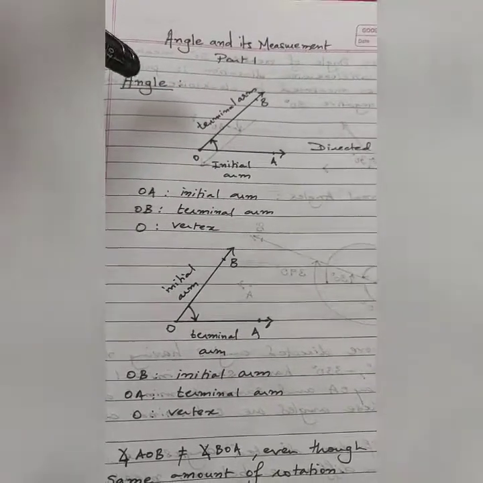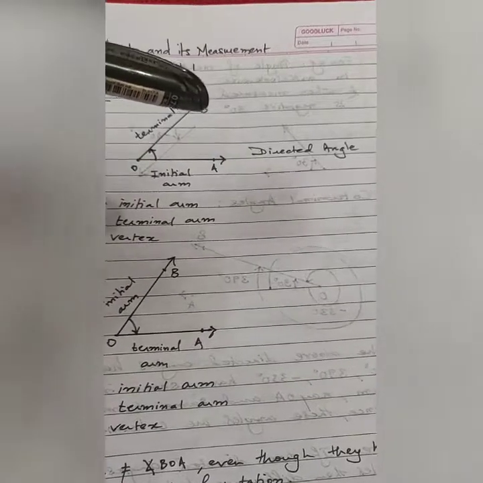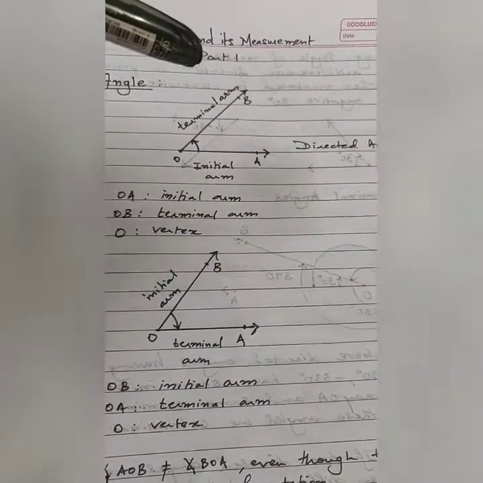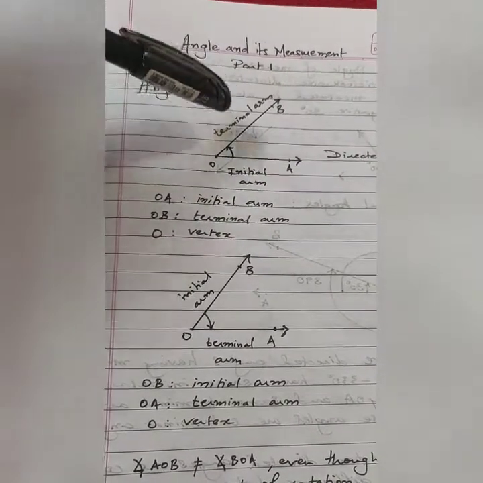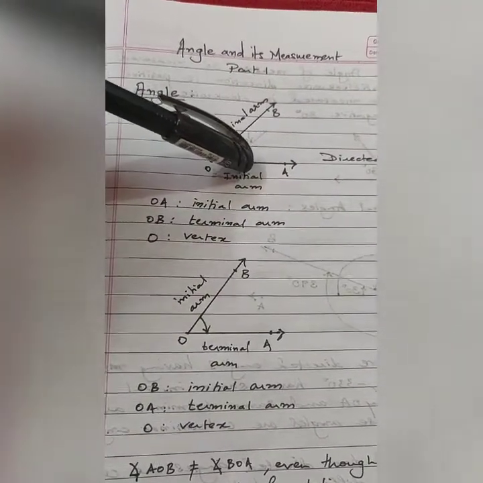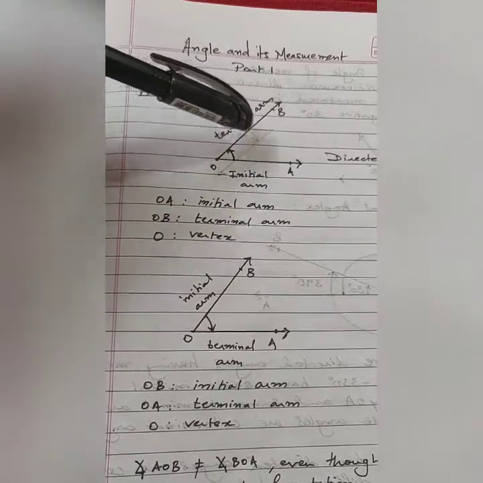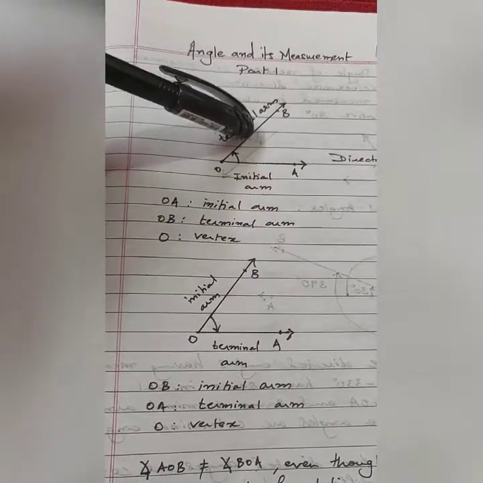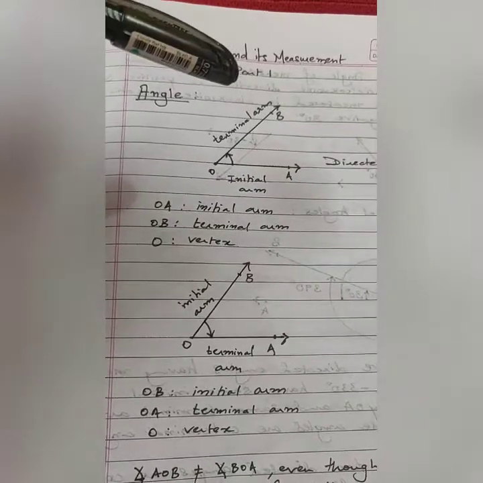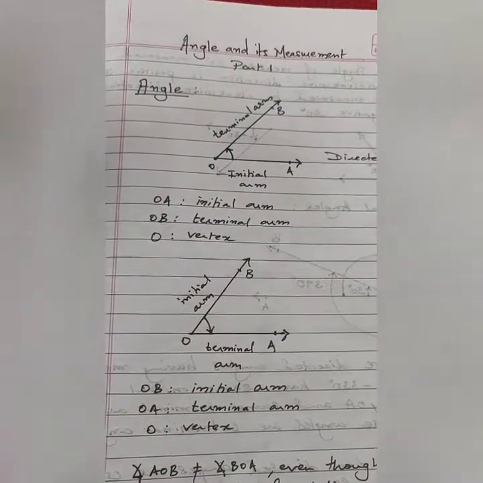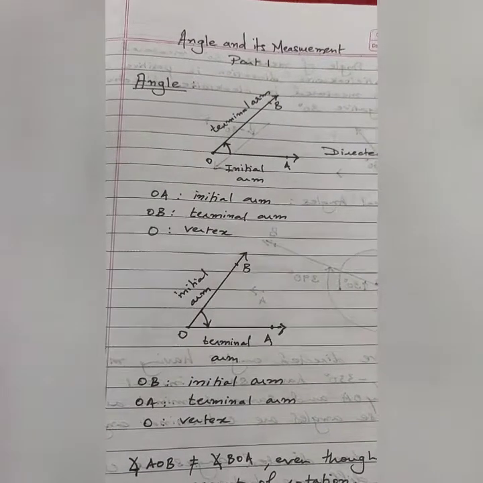Now first of all, what is an angle, or more appropriately, what is a directed angle? A directed angle always has an initial arm and it has a terminal arm. So basically you move from the initial arm to the terminal arm, the rotation that is made, that is basically your angle.